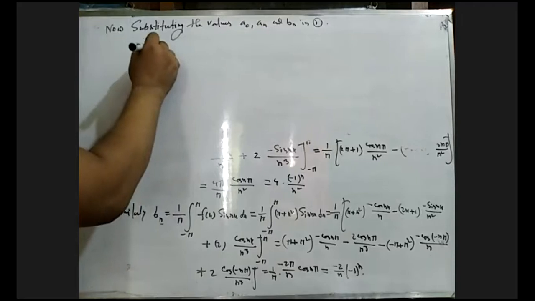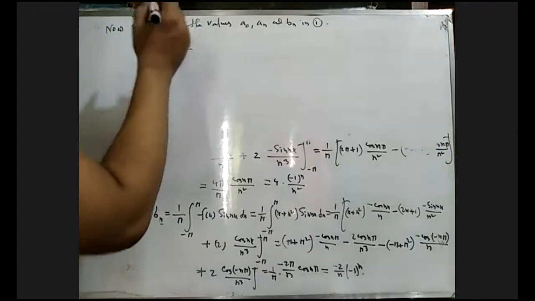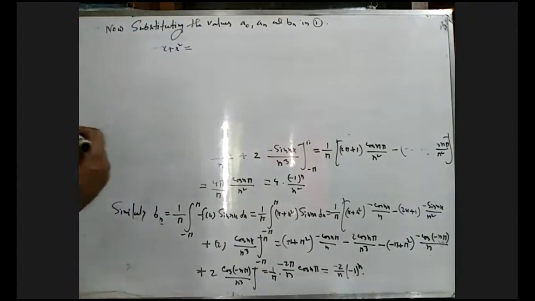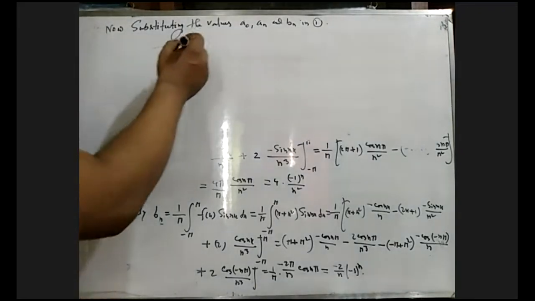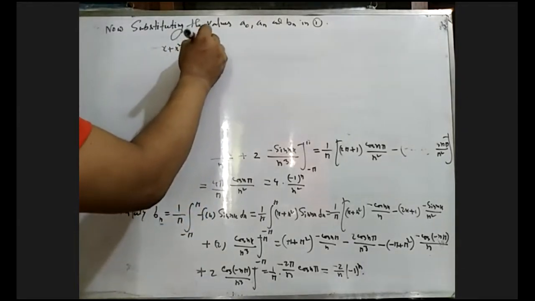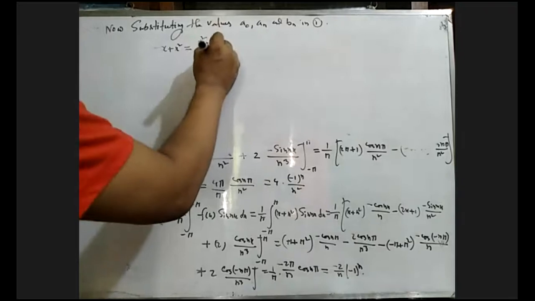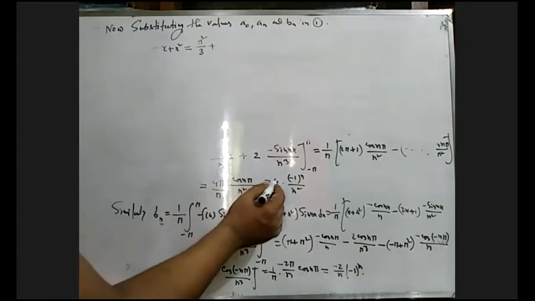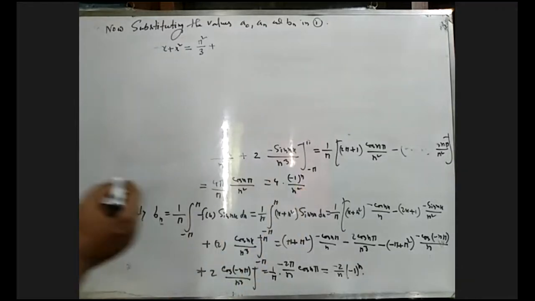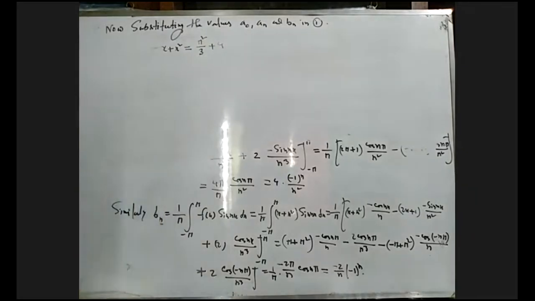That means in equation 1, f of x equals x plus x square. What will be a naught value? a naught value was twice pi square by 3. So a naught by 2 means pi square by 3. Okay. Plus an value, 4 by n square, 4 by n square. That means 4 will be common.